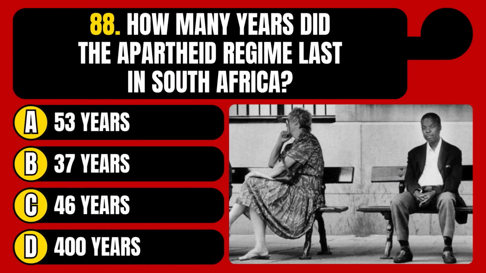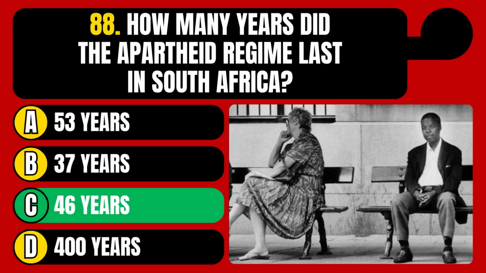How many years did the apartheid regime last in South Africa? 53 years, 37 years, 46 years, or 400 years? The correct answer is option C, 46 years.